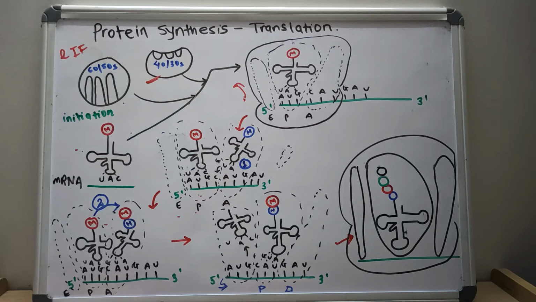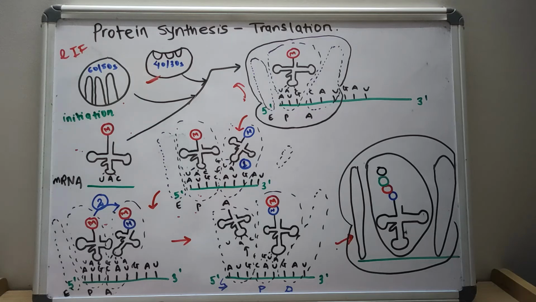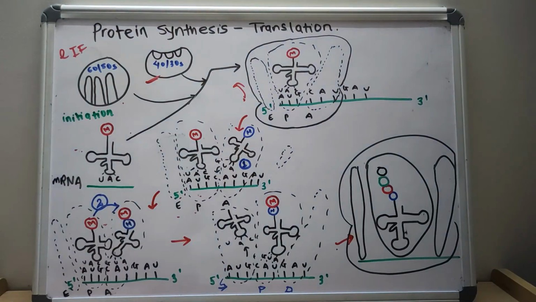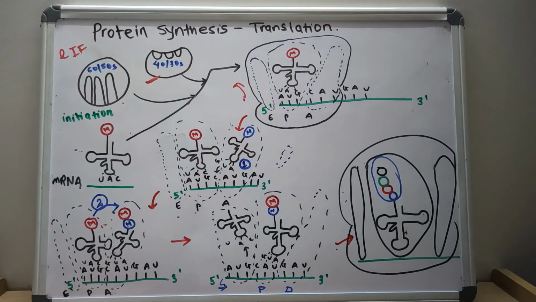In the termination, what happens? The eukaryotic release factor recognizes the stop codon. The stop codons are UGA, UAA and UAG, and halt the translation. The completed polypeptide is released from the ribosome. This requires GTP. This is how the process is repeated many times, forming the peptide chain.